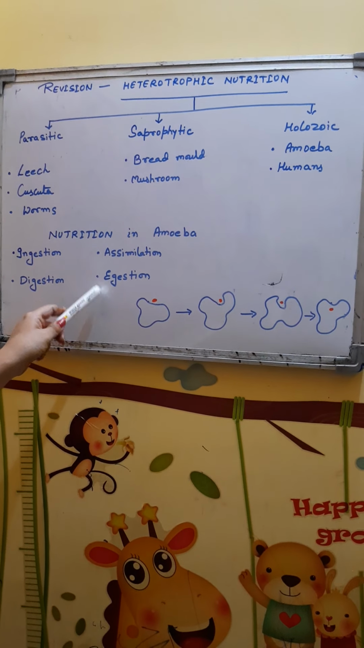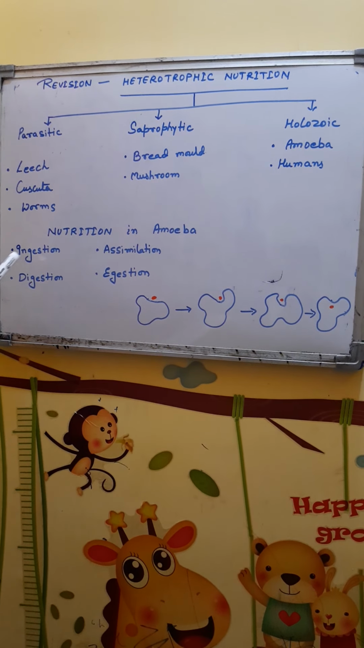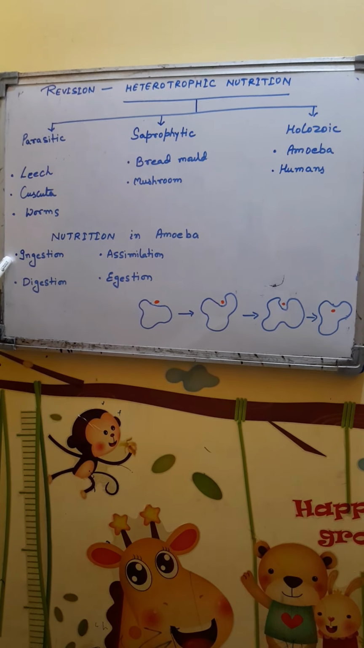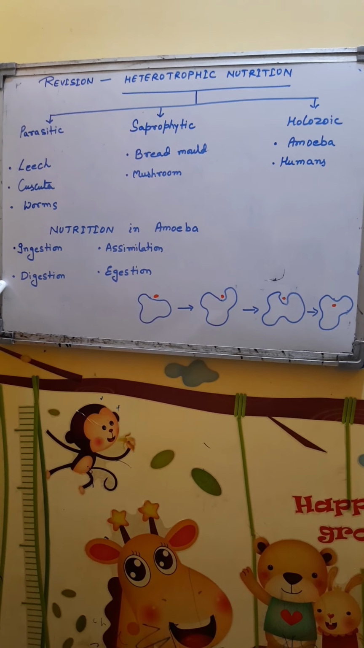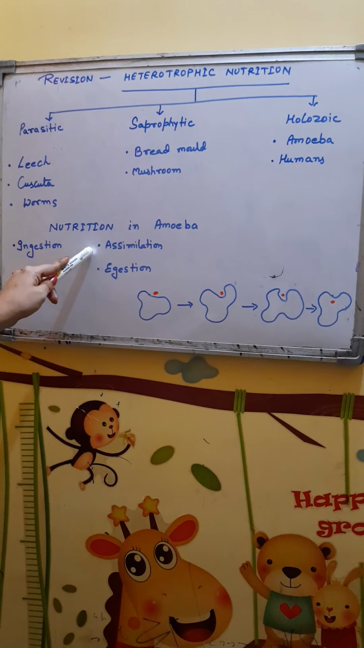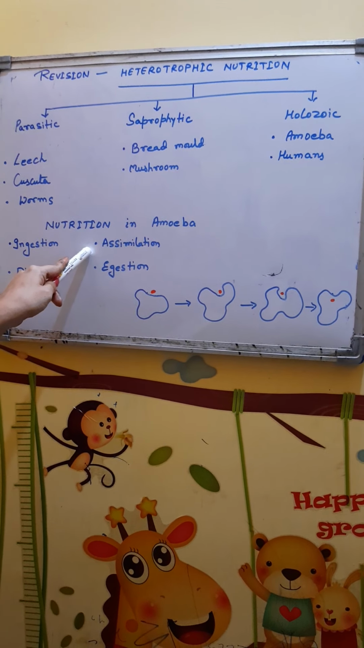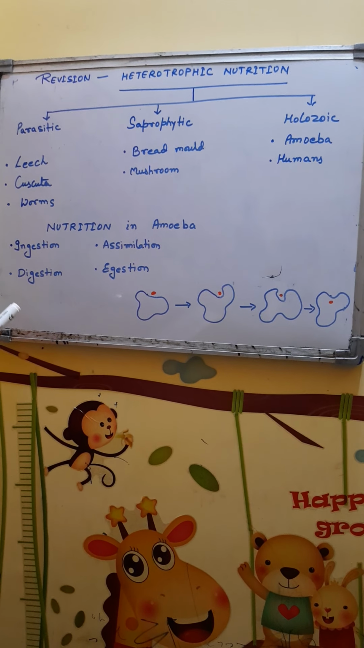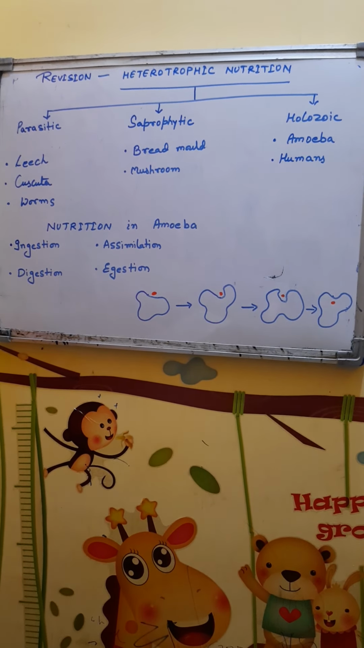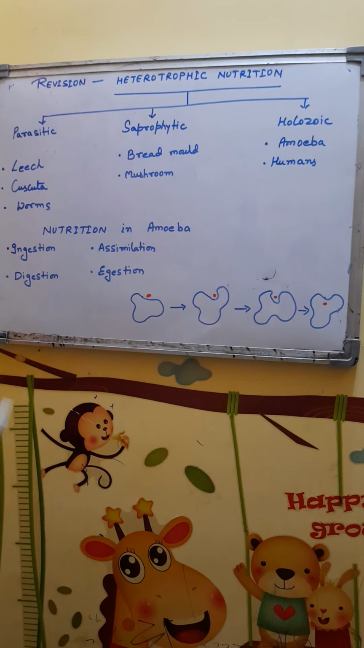So there are 4 steps of nutrition in amoeba. Ingestion, where food is taken in. Digestion, where food is broken down into simpler components. Assimilation, where the metabolic activity takes place with the help of nutrition. And egestion, where extra or undigested waste is thrown out of the body.